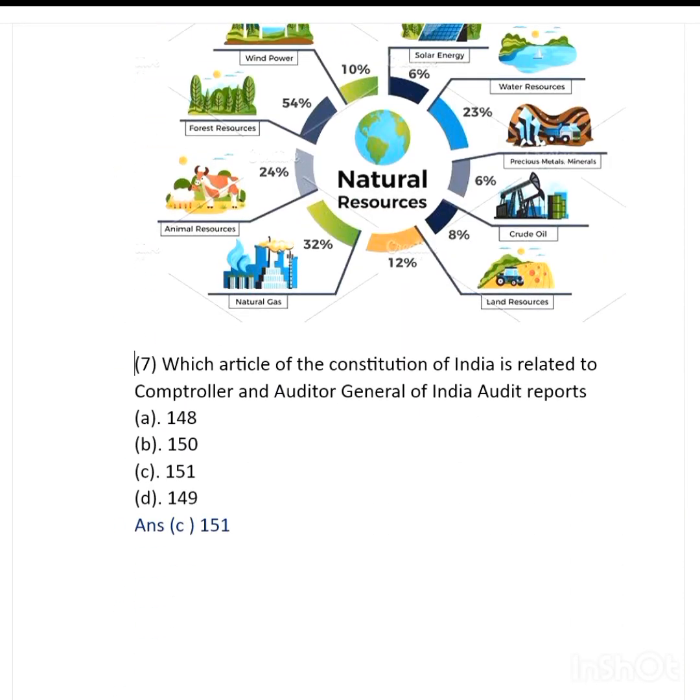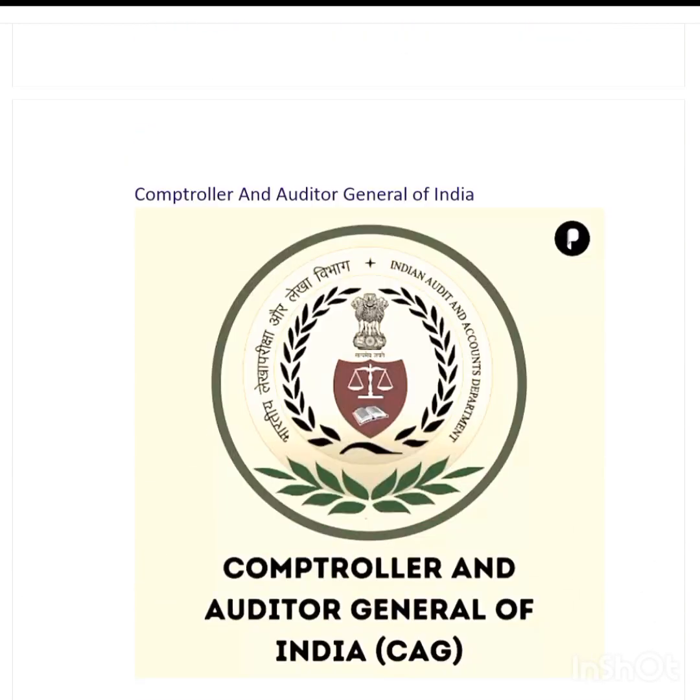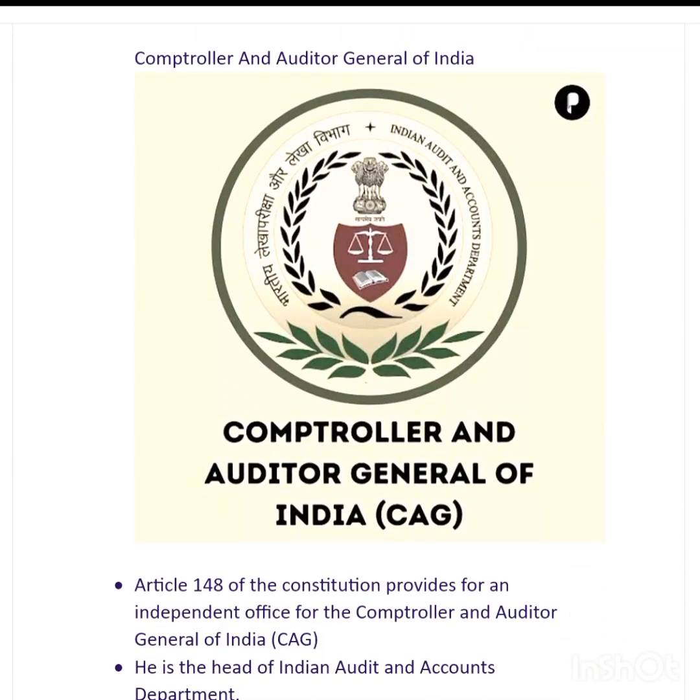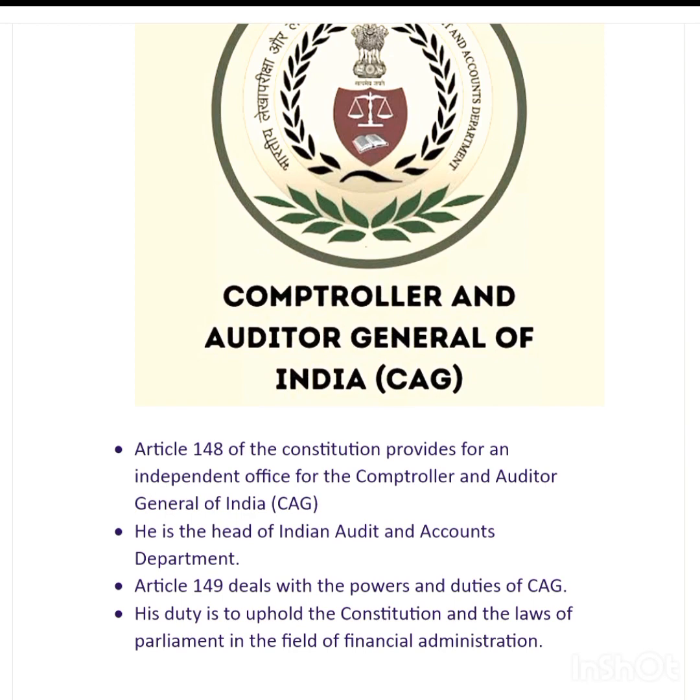And question 7 says, which article of the Constitution of India is related to the Comptroller and Auditor General of India audit reports? And the options are A, Article 148, option B, Article 150, option C, Article 151, and option D, Article 149. And the answer of this question would be option C, Article 151. So what is the Comptroller and Auditor General of India? Comptroller and Auditor General of India, or CAG, is the head of the Indian Audit and Accounts Department. And Article 148 of the Constitution provides for an independent office for the Comptroller and Auditor General of India, who is the head of the Indian Audit and Accounts Department.